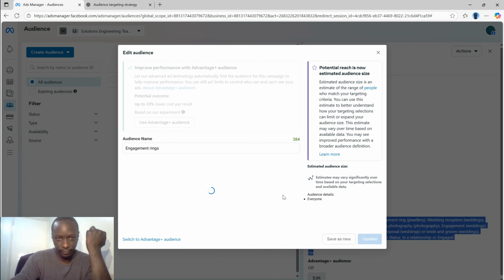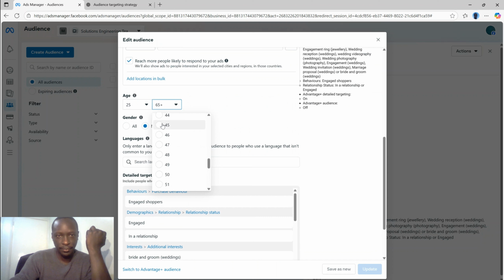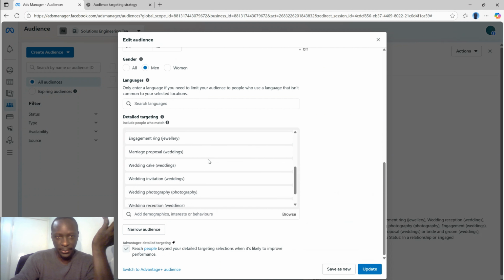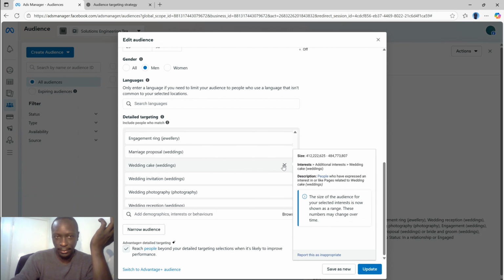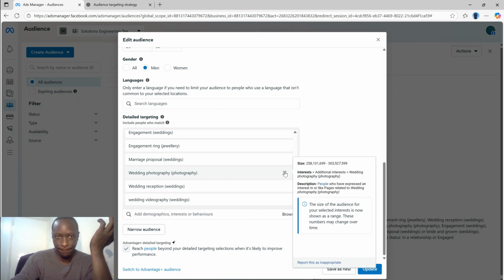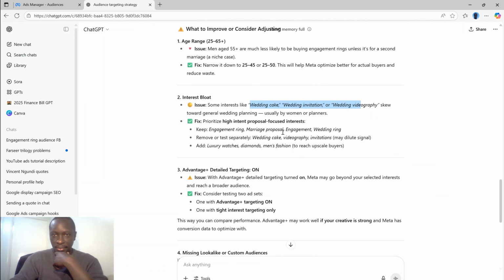Click on edit. Honestly, I thought I changed this, but okay. Let's do 50. So now we start removing the bloated stuff. It said wedding cake is bad. Invitation is bad. Photography is also bad. Oh, yeah. Let's check again what else was bad. I remove that. Keep engagement during marriage proposal. Engagement during wedding. That's fine. Oh, wedding ring stays. Oh, cool. Good to know. Right. Remove or test separately.